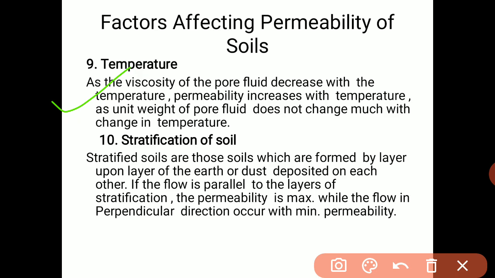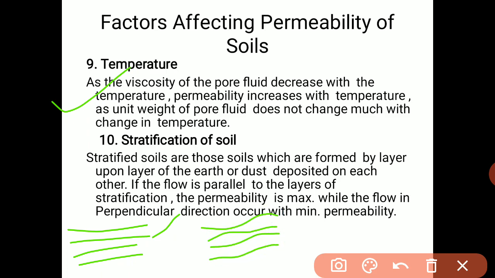If the flow is parallel to the layers of stratification, permeability is maximum. In case of parallel flow, permeability is maximum, and if the flow or the particles are not parallel to each other and are crossing with each other, in this case they have lesser permeability.